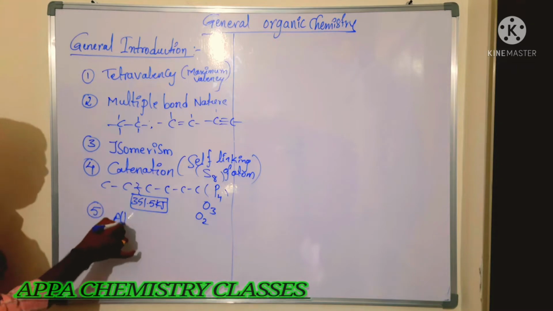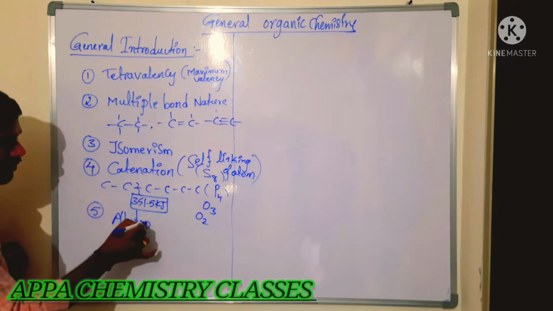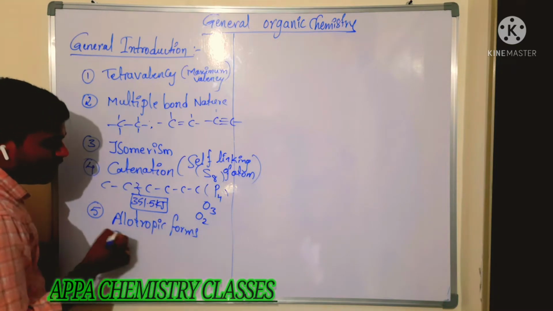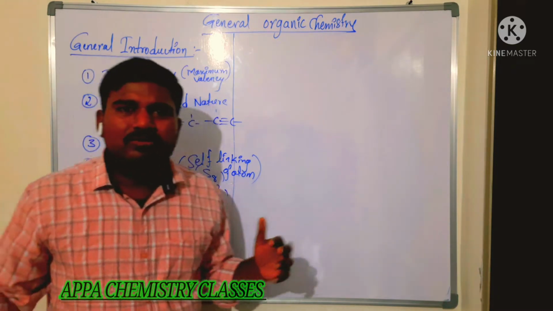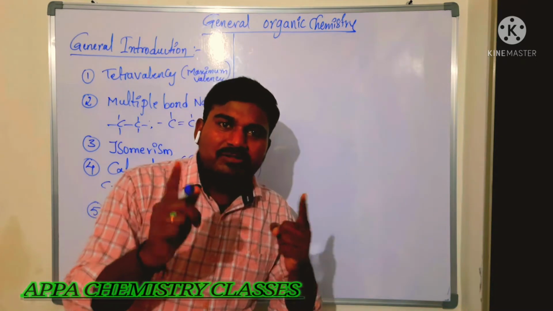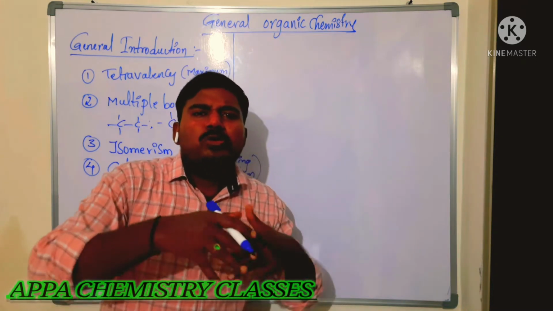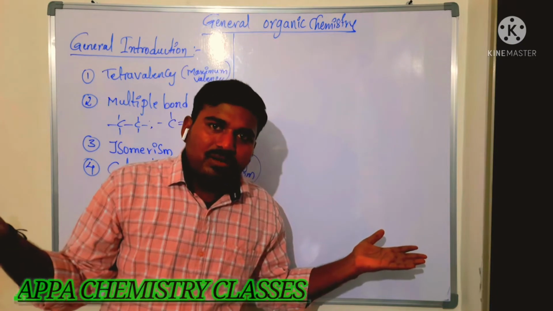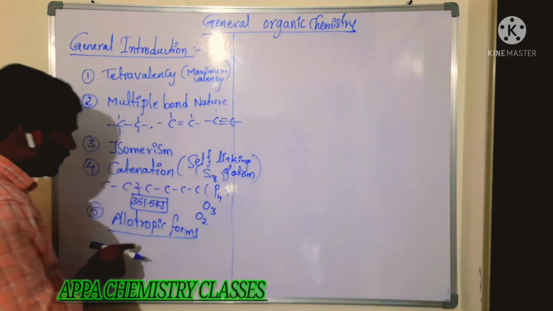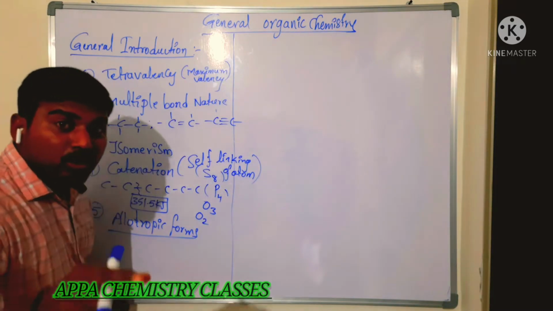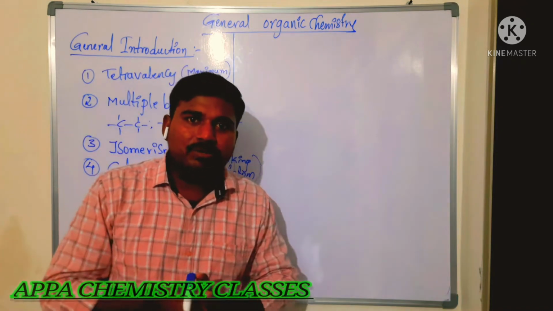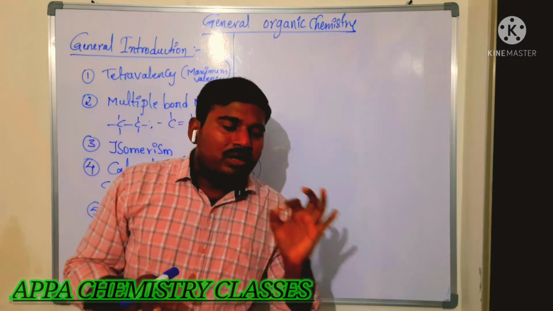Next, the fifth one is most important: allotropic forms. So allotropic forms are nothing but what? We can define allotropes as a single element which can have two or more different physical forms but more or less similar chemical properties. Then such types of compounds are said to be allotropes of that element.